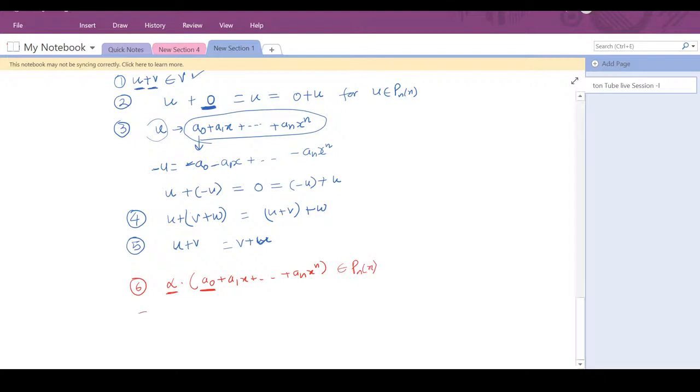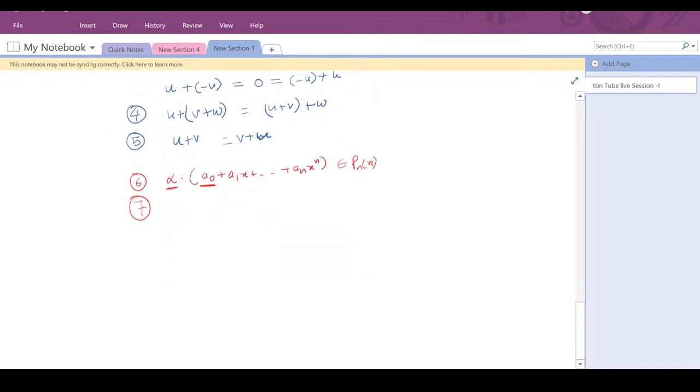Then the next property is also easy to verify. Alpha plus beta dot u gives alpha dot u plus beta dot u, and alpha dot u plus v, where u and v are polynomials, is also equal to alpha u plus beta v, sorry, alpha u plus alpha v.